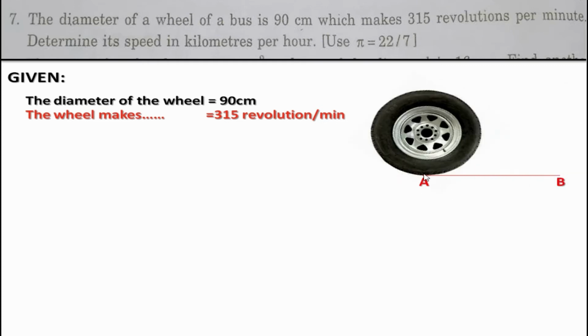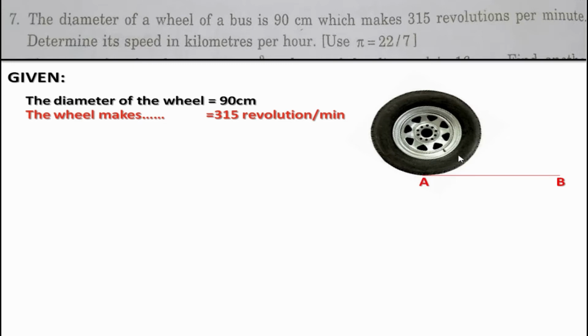What does one revolution mean? The 360 degree rotation of this wheel. Okay, so this wheel covers a distance of A to B in one revolution. Then this distance of A to B will be equal to the circumference of this wheel.